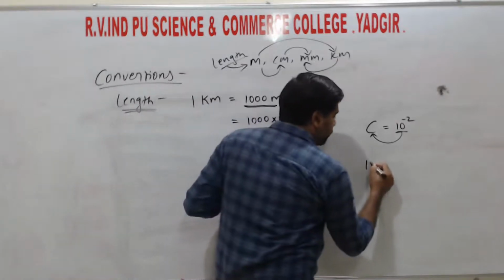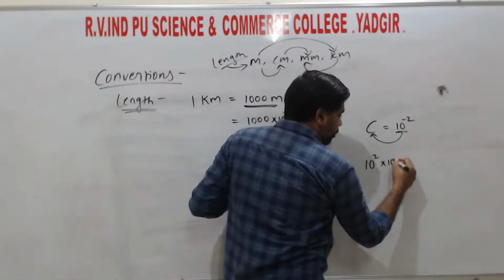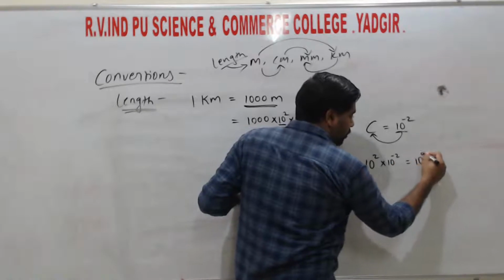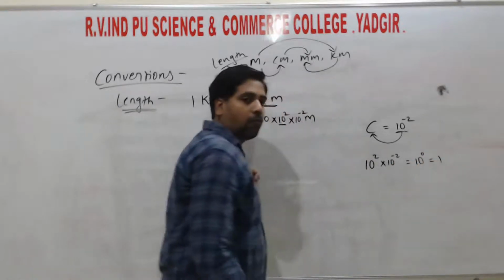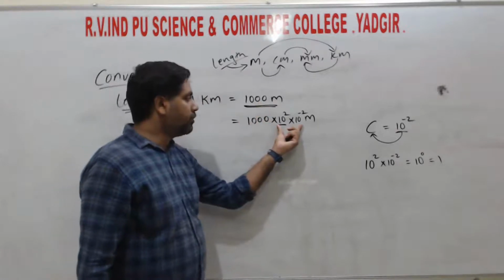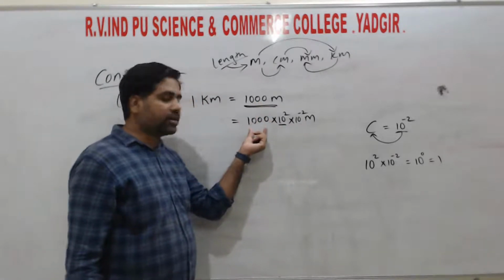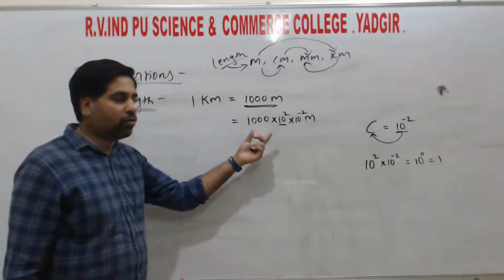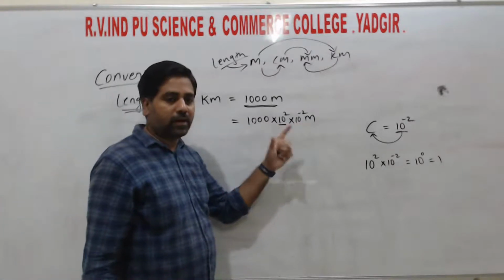So 10 to the power of plus 2 into 10 to the power of minus 2 is equal to 10 to the power of 0, that is 1. So 1 into 1000 gives 1000. Multiplying these values will not affect the original value.